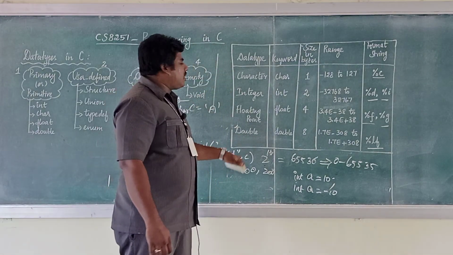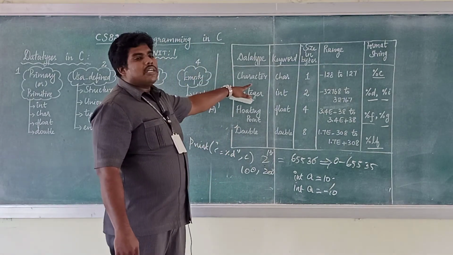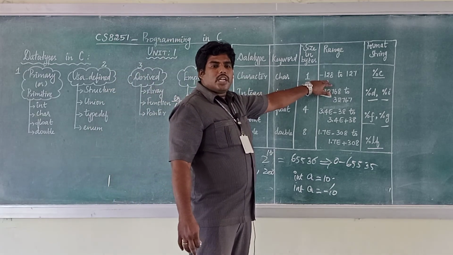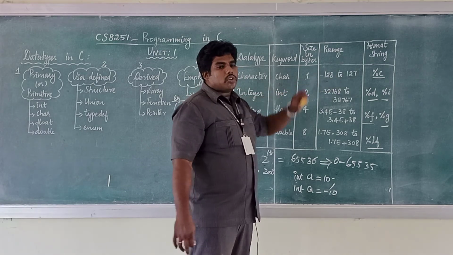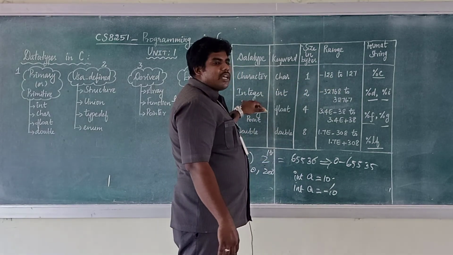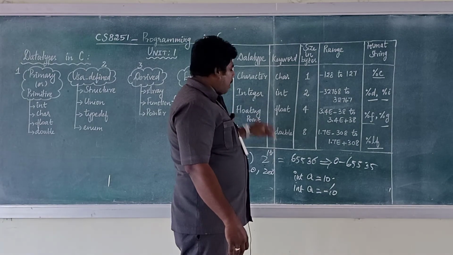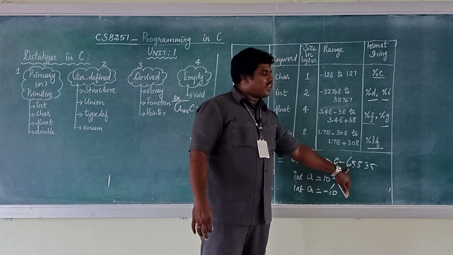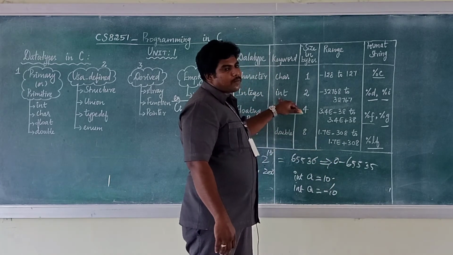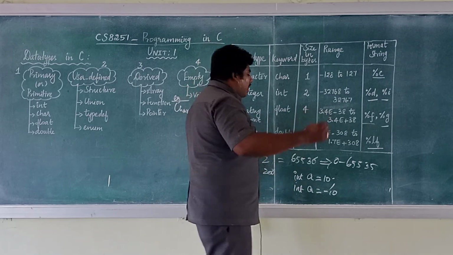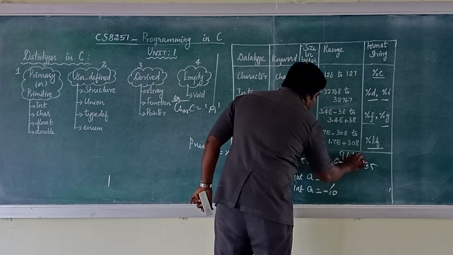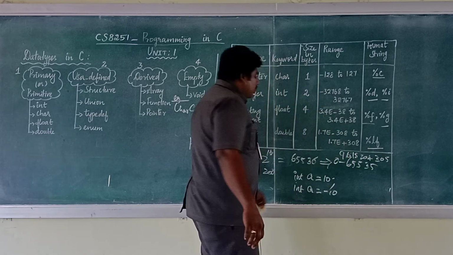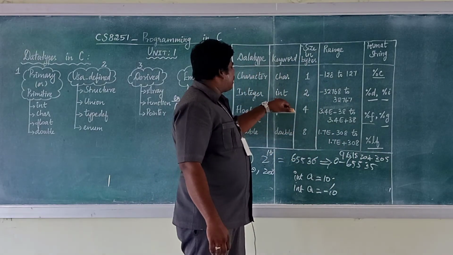Now what's the need of these data types? If I want to store one character, I need only 1 byte, that is enough. So 0 to 255. If I want to store a small integer number that comes inside the range 0 to 65,535, I can use int. Suppose you want to store a very big number like your register number, 9816200435, this number should not be stored in int.